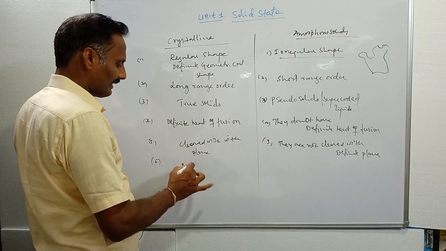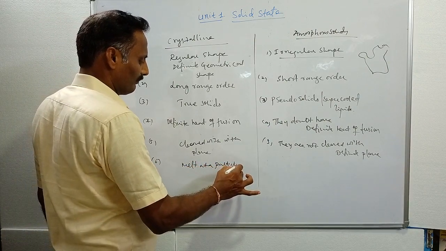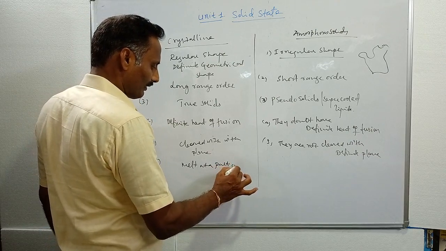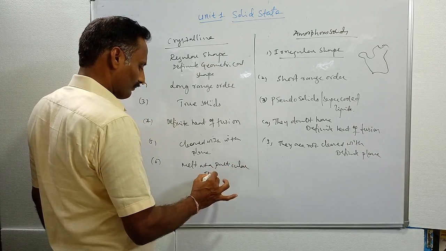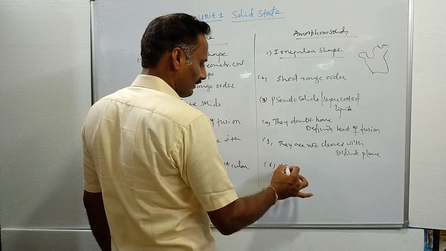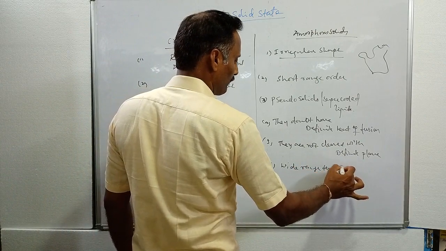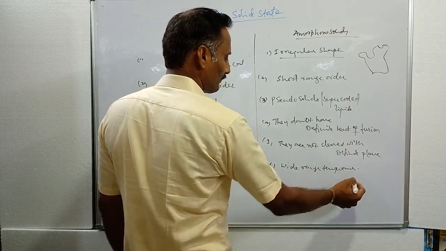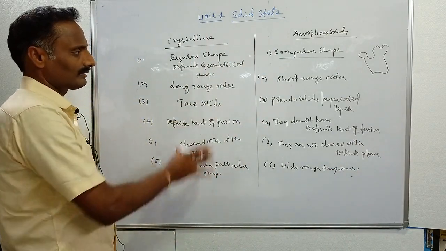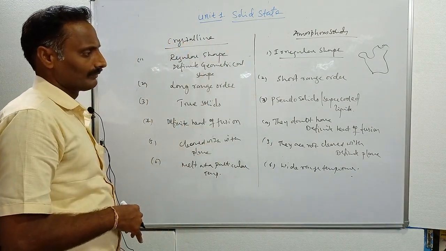Crystalline solids melt at a particular temperature. Amorphous solids melt over a wide range of temperature. These are the most important differences between crystalline solids and amorphous solids.